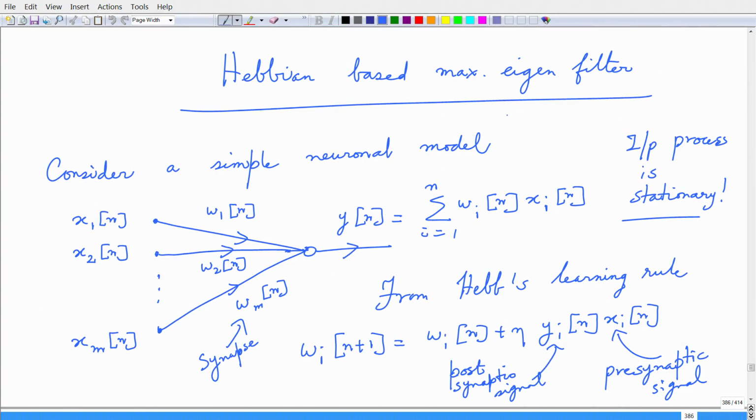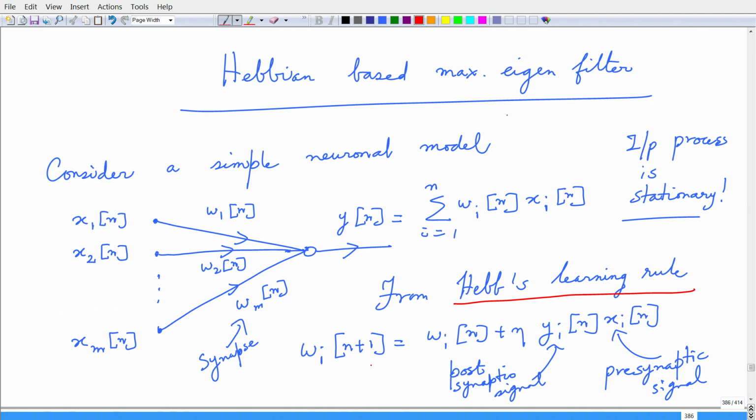From Hebb's learning rule, the synaptic update at time step n plus 1 is given by the weight at time n plus a quantity that depends on the presynaptic signal and the postsynaptic signal. There is a strong correlation, so the weight would be strengthened with the correlations between the inputs and the outputs, and that is what I have here.